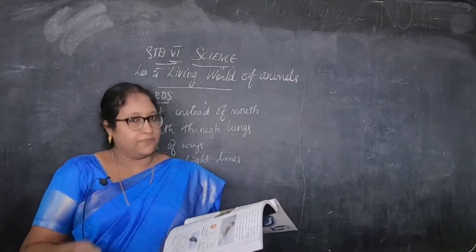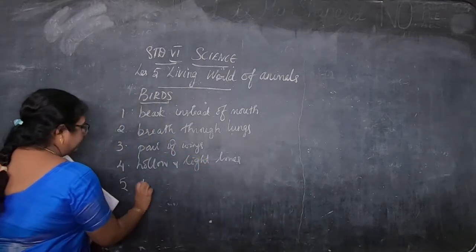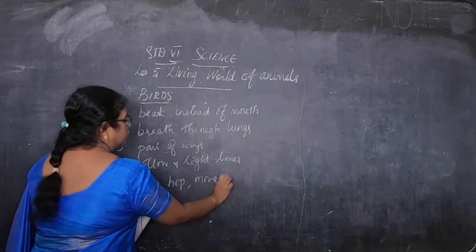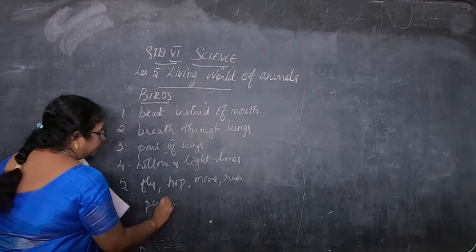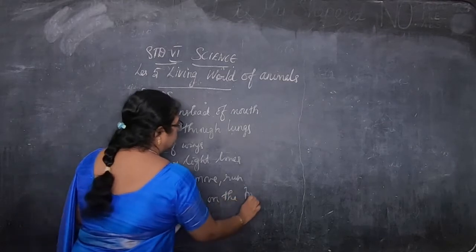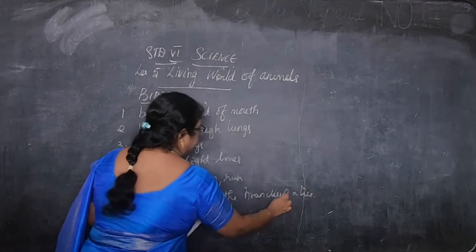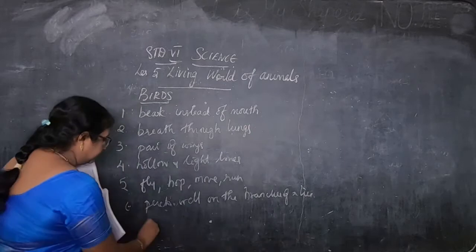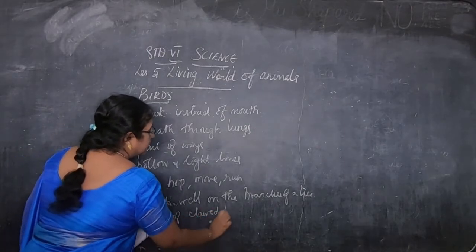So we see birds flying. They can also hop, move or run. They can fly, hop. Hop means jump, move or run on the ground, and they can perch well. Perch means sit well on the branches of a tree, with the help of a pair of clawed feet. Clawed feet means with the nails.